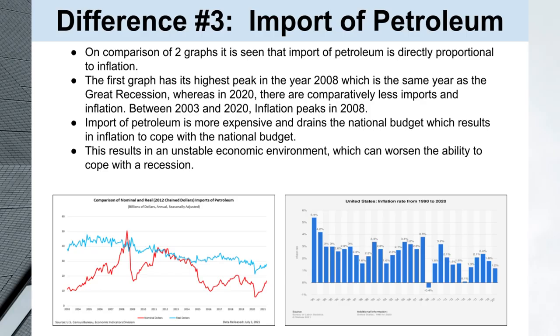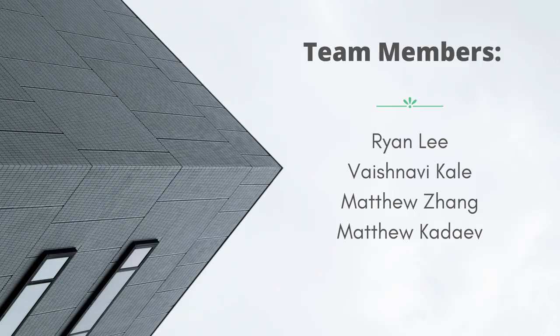And so lastly, our final visualizations point to the close correlation between petroleum imports and inflation, where we see the peak imports at the same time as the peak inflation, as we see in 2008. Furthermore, we see decreases in imports and inflation rate over the same period of time, like we see in 2020, where it is the lowest point of inflation.